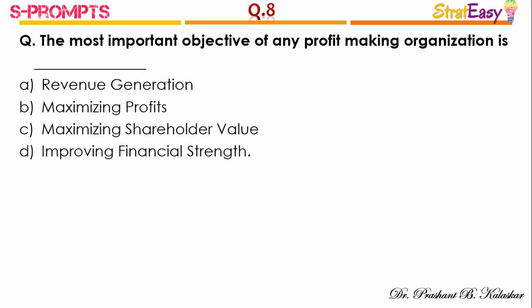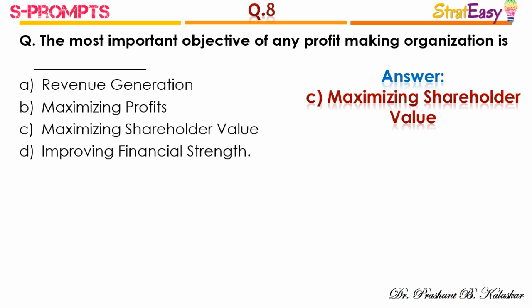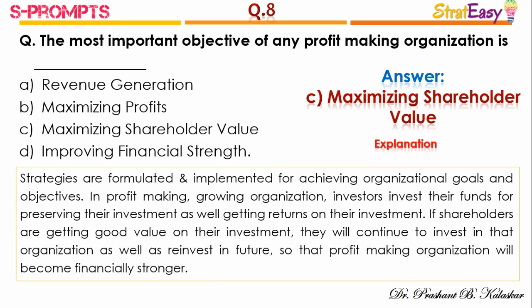Question number 8. The most important objective of any profit-making organization is, and the right answer is option C, maximizing shareholders' value. Strategies are formulated and implemented for achieving organizational goals and objectives. In a profit-making growing organization, investors invest their funds for preserving their investment as well as getting returns on it. If shareholders are getting good value on their investment, they will continue to invest in that organization as well as reinvest in future, so that the profit-making organization will become financially stronger.